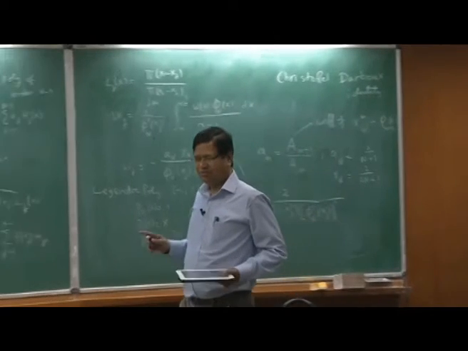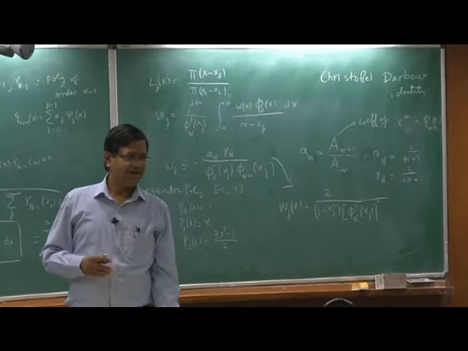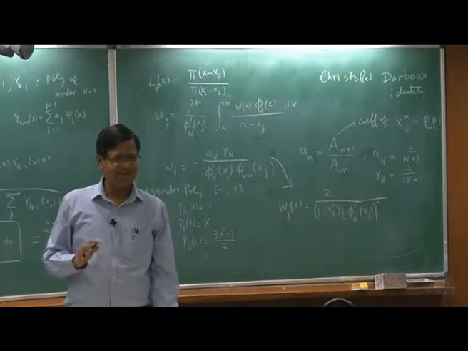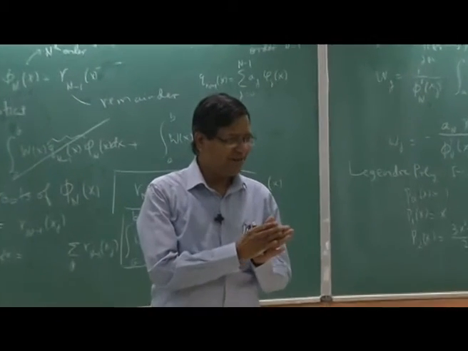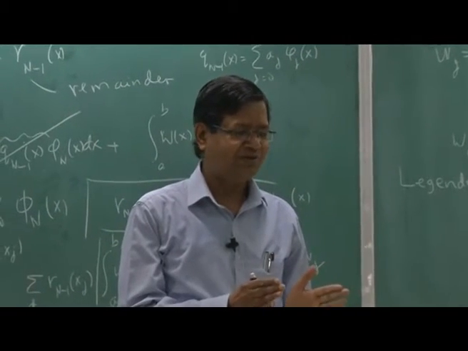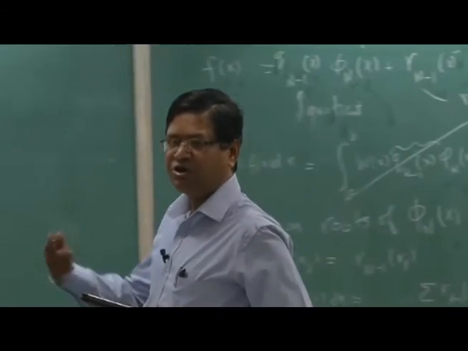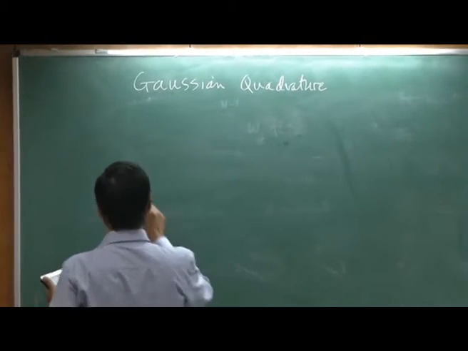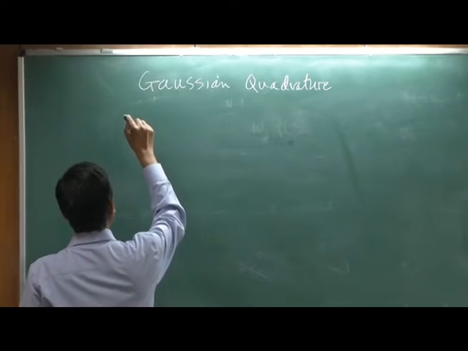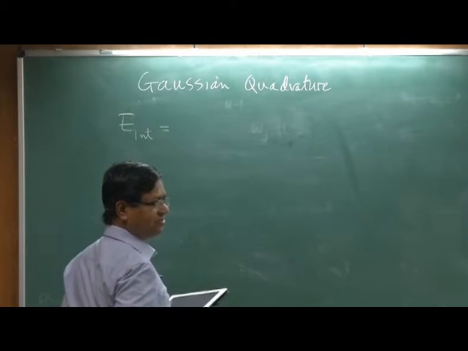So let's compute it for second order, but before that I want to give the formula for the error. The error formula derivation is not trivial. The error in this scheme will be of order 2n, right? I finished everything up to x to the 2n minus 1, so the error has polynomial order 2n. The formula for the error is, so I am not proving it, in fact that involves Hermite polynomials, which I skipped in the class.